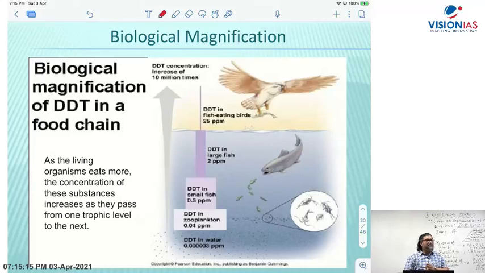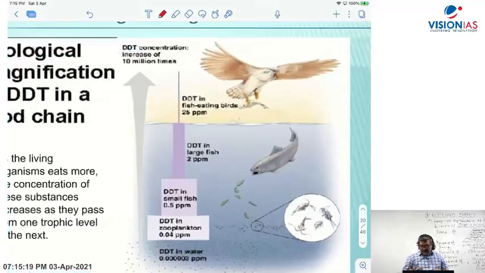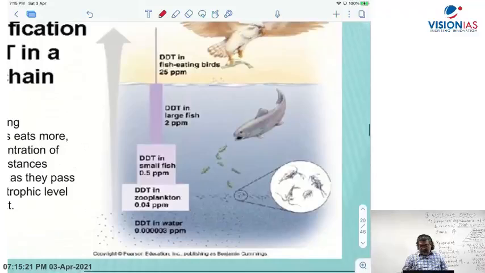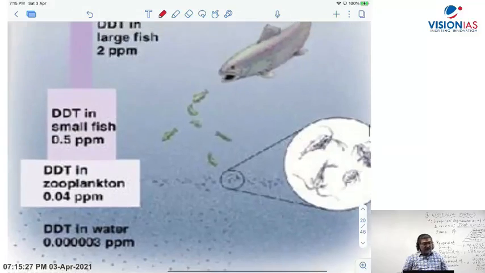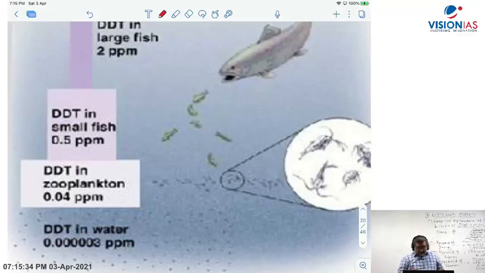Now let's understand the chemical pesticide DDT which was sprayed in this case. Now look here. DDT which was sprayed goes to the phytoplankton, which will be eaten by zooplankton. The amount of DDT is measured in ppm, where ppm stands for parts per million. So what happens? A very small amount is in the water, then it's taken up by the phytoplankton.